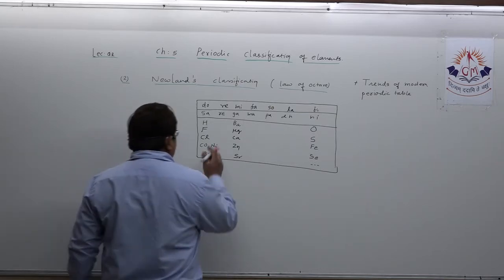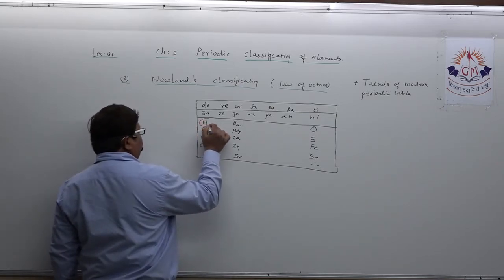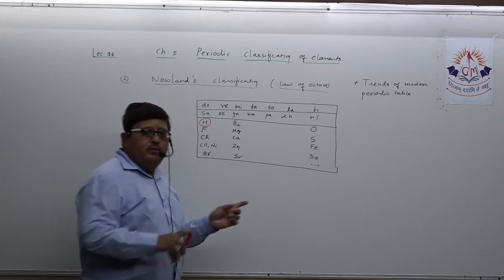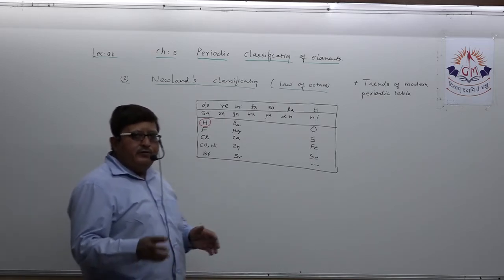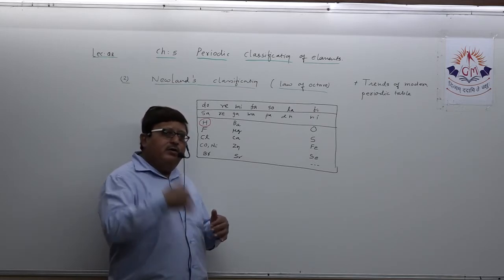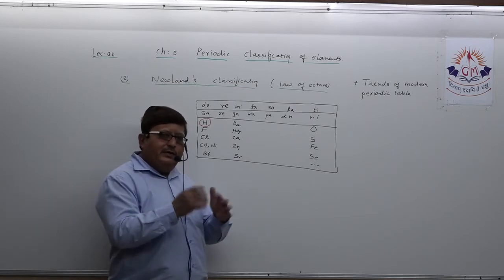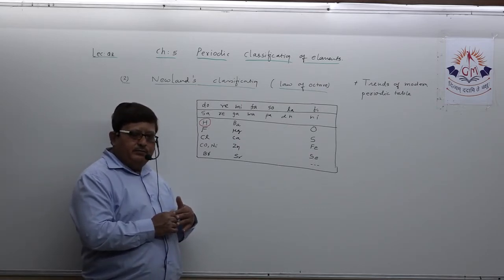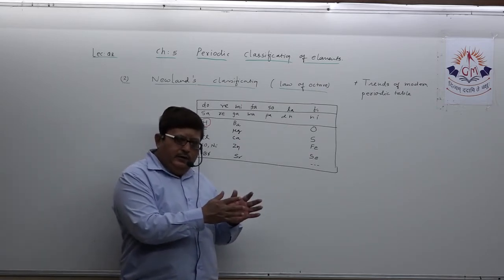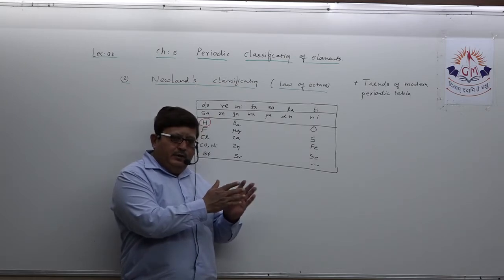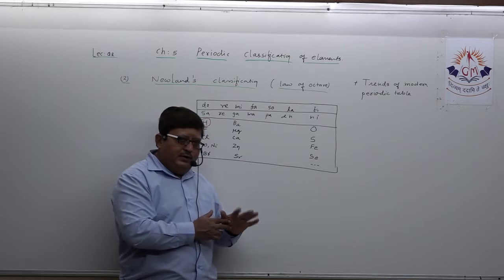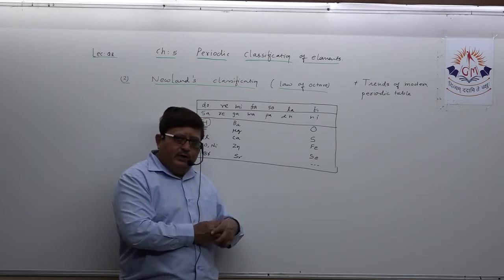So from here you come to know that he started classification from hydrogen, which has the least mass. No doubt he ended at thorium, that is another factor, but he started from hydrogen.